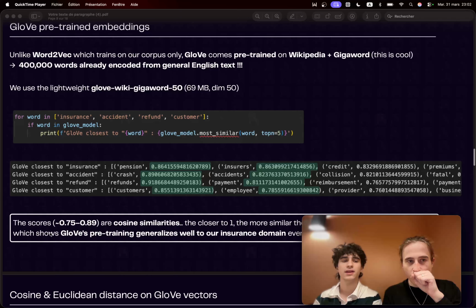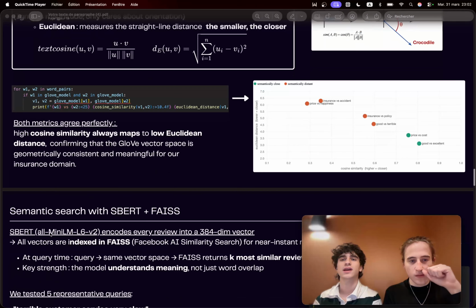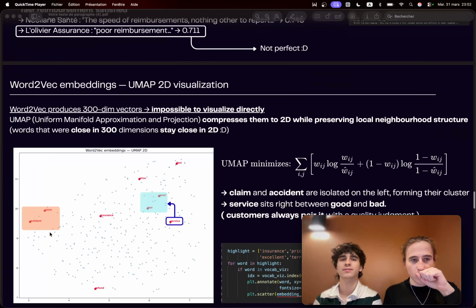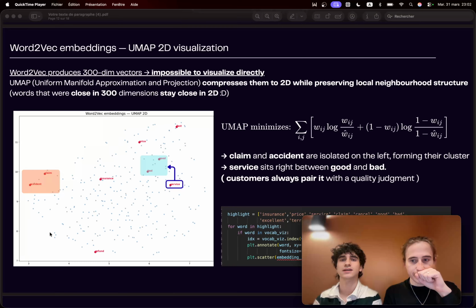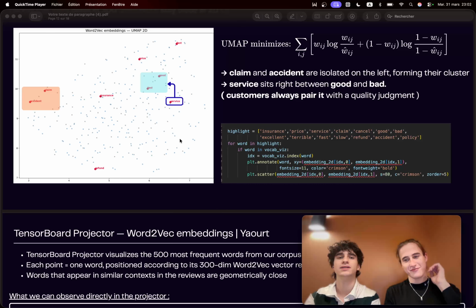Then, with UMAP, we collapsed the 300-dimensional word space down to 2 dimensions. You can literally see claim and accident sitting isolated on the left, far from everything positive. Service sits exactly between good and bad, because customers never say service without immediately judging it. The geometry of the word space is telling us something real about the data.